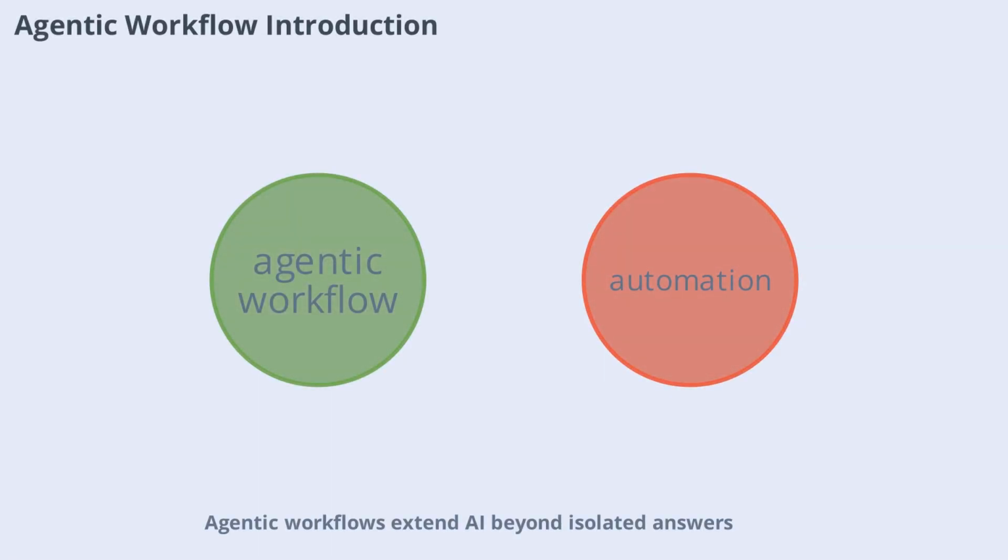Agentic workflows extend AI beyond isolated answers. Instead of a single response, the system interprets a goal, gathers information, calls tools, generates intermediate outputs, and completes a sequence of tasks automatically. The course introduces agentic workflow concepts, showing how to design and implement multi-step AI processes. Understanding agentic workflows will help you build more autonomous and intelligent AI systems.